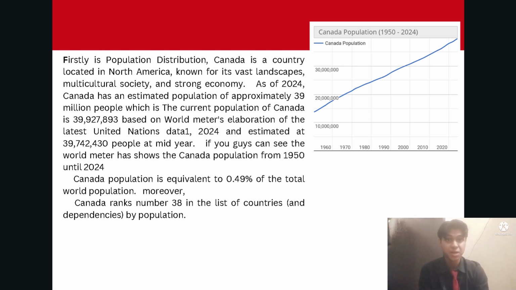If you can see right now, Worldometer shows the Canada population from 1950 until 2024. Canada's population is equivalent to 0.49% of the total world population. Moreover, Canada ranks number 38 in the list of countries and dependencies by population.